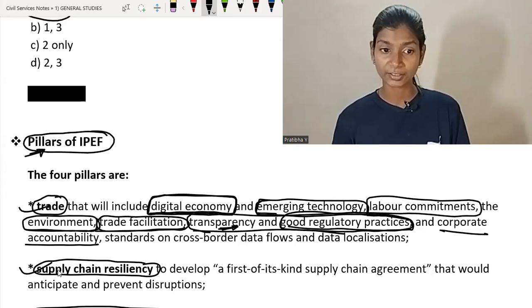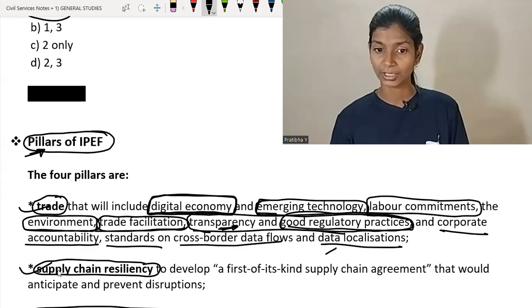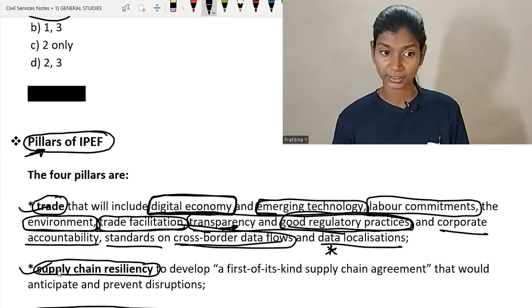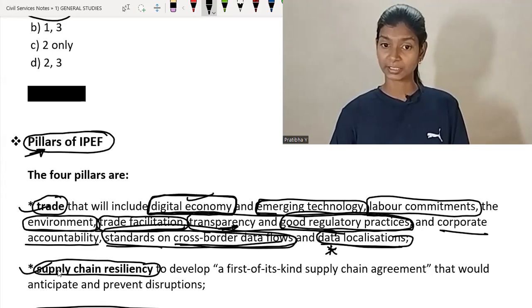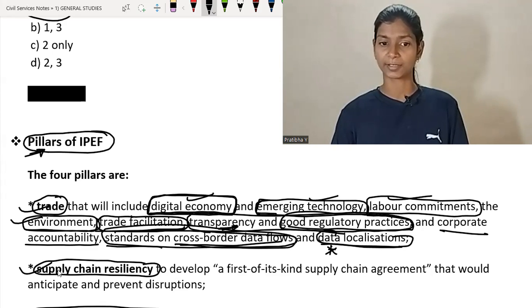And standards on cross-border trade flows and data localization. Localize the data in their own country. Cross-border trade flows: what types of standards we follow if trade is going on in a cross-border manner. So in trade, these are all important concepts. Okay: digital economy, emerging technology, labor commitment, environment, trade facilitation, transparency and good regulatory practice, corporate accountability, standards on cross-border data flow, and data localization.